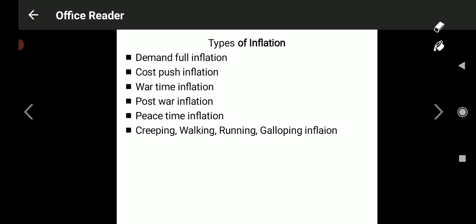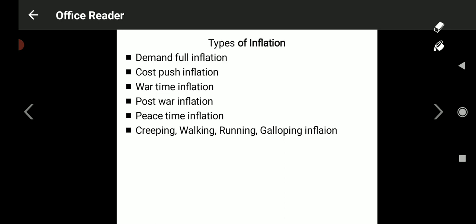Peacetime, post-war inflation. Look at the next point. Sometimes inflation appears after the end of the war. After completion of war, again due to scarcity of goods or due to collapse of so many, for example, raw materials, there is an increase in the price level because of scarcity of goods. And peacetime inflation. Sometimes inflation appears in peacetime, when there is peace and prosperity in the economy. If there are no foreign attacks, without any disturbance, sometimes inflation appears in the economy.